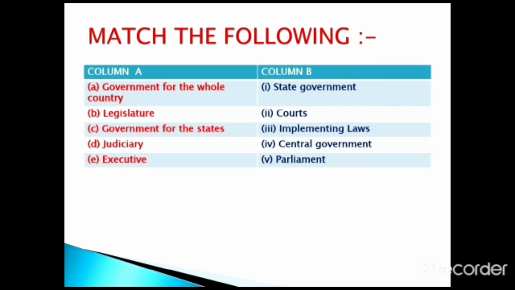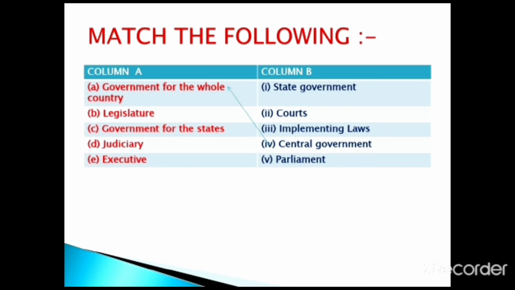In column B, I have given the answer. First one, state government, courts, implementing laws, central government, and the last one is parliament. Let's see the answer. The first one, government for the whole country. The answer, central government. Government for the whole country is central government.